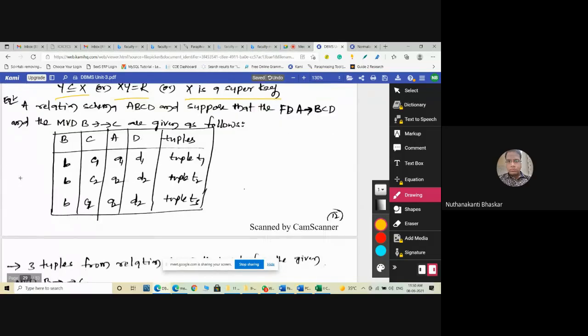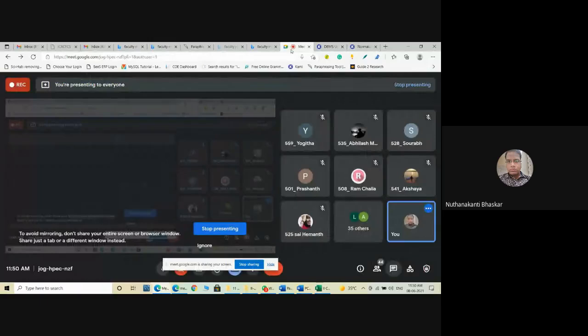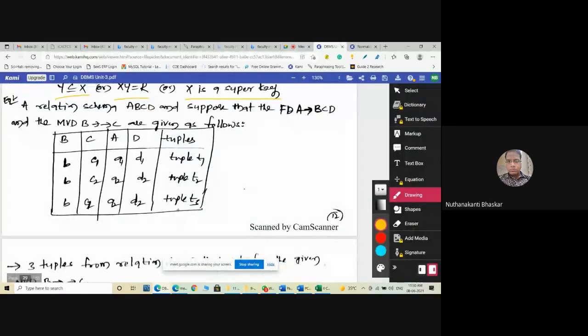Here, coming to this table, can anyone tell me, is there any multi-valued functional dependency in this table? Is the screen visible? If yes, tell me. Please identify the multi-valued functional dependency here.